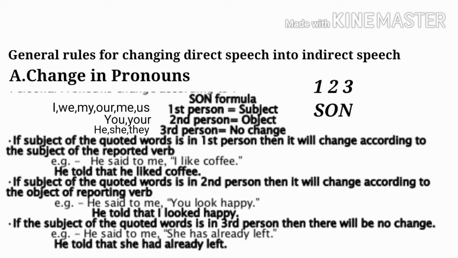Second, if the subject of the quoted words is in second person, then it will change according to the object of the reporting verb. For example, he said to me, "You look happy." Now in this sentence, you is the second person and we will change you according to our object, me. He told that I looked happy.